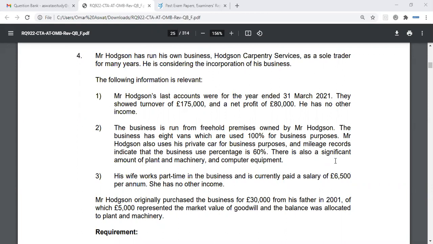If he wants to receive dividends, then he'll still need to file a self-assessment tax return. However, for any tax paid under PAYE, he will receive a tax credit. He won't be subject to Class 2, Class 4 anymore because he's not a self-employed individual. He will rather be subject to Class 1 primary contributions, again, taxed at source under PAYE. Okay.